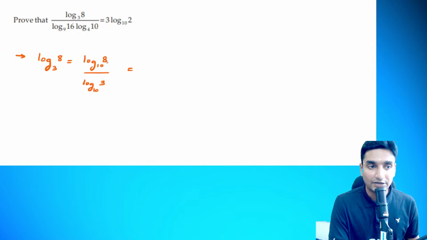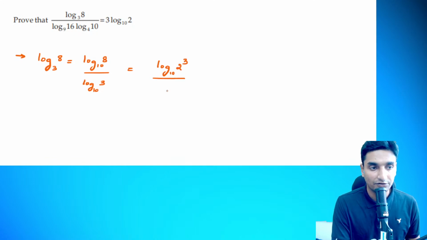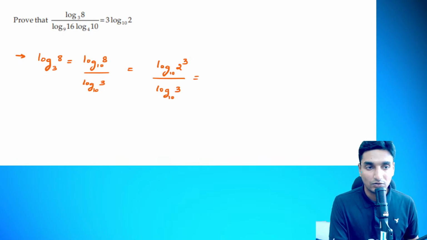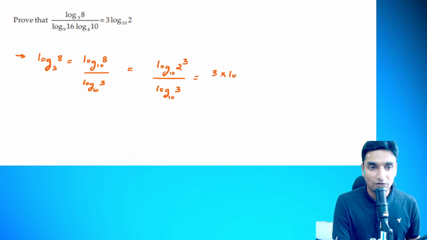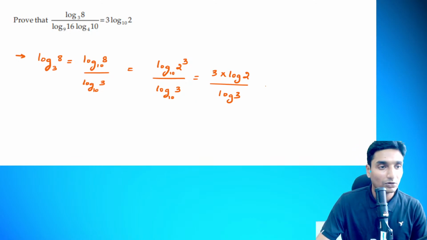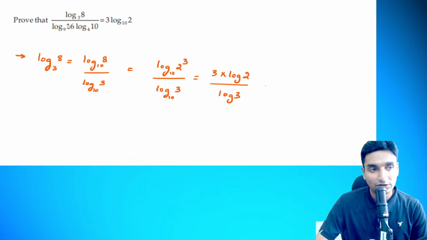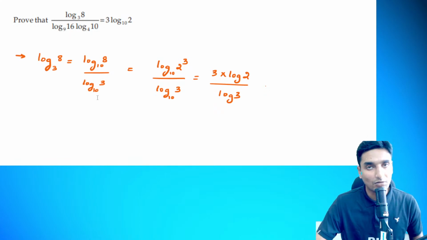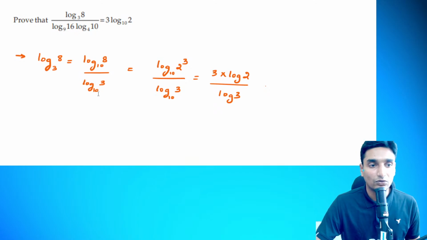So log of 8 I can write as log of 2 cube to the base of 10, whole divided by log of 3 to the base of 10. Now as you already know, log of a raised to m, in exponential format, in the logarithmic function we directly multiply the term. So 3 gets multiplied: 3 into log of 2 to the base of 10, whole divided by log of 3. Correct? So 3 log 2 base 10 divided by log of 3, and in a similar fashion we are going to deal with each and every term. The bases will be the same, so we don't have to worry.